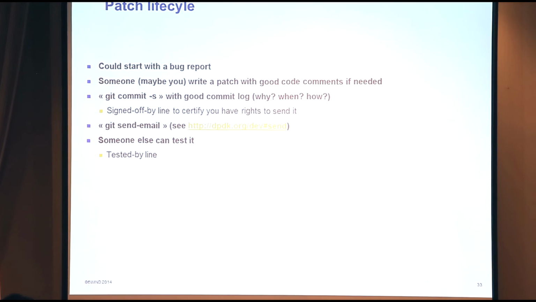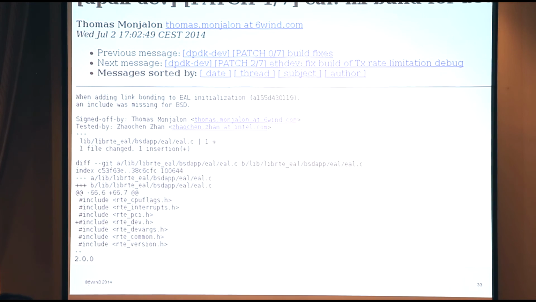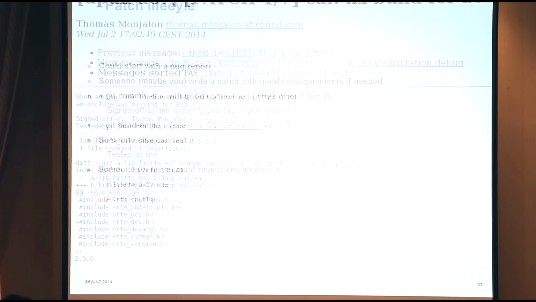And then the patch can be tested. The tester is granted with a tested-by line. Okay, here is an example. Someone from Intel has tested the patch. So there is a line. It's the same example as before.